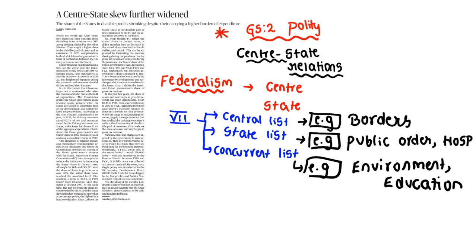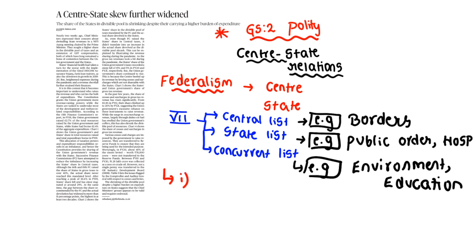So in this way, the Indian Constitution provided clear-cut relations to the center and state. Here the article is saying there are a few issues that remained between center and state. Clear? So they are asking for a higher share in taxes.